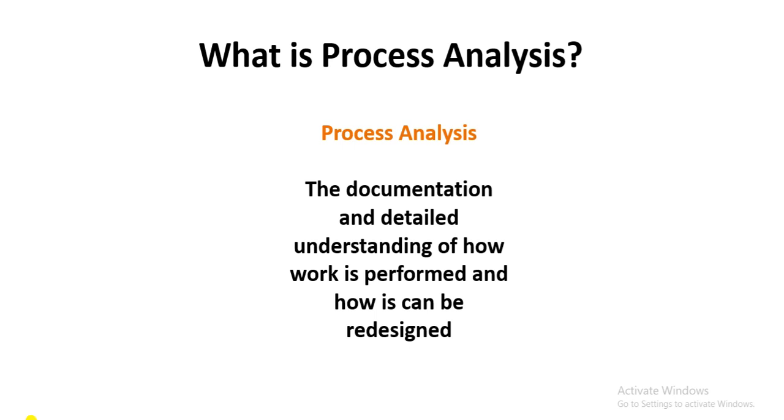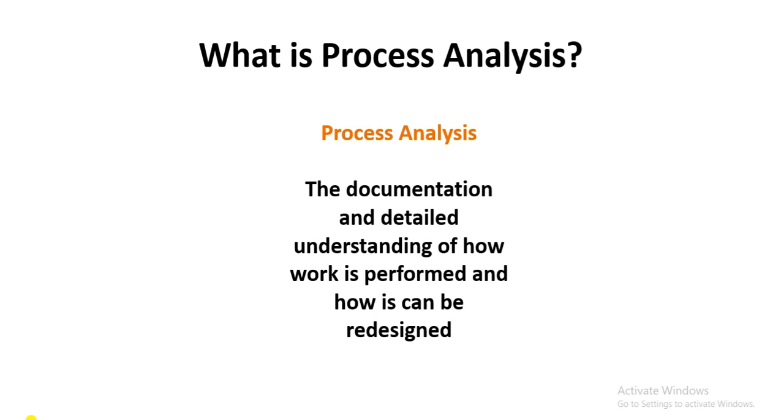As you have seen in our previous lecture, in the process improvement strategy you try to improve the process, but in that phase first you have to analyze how a process is being carried out and from which areas we can make the improvement.